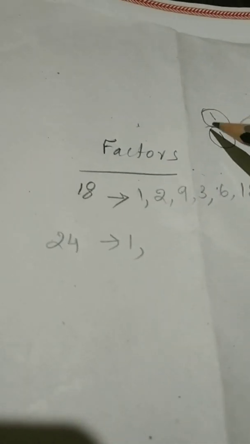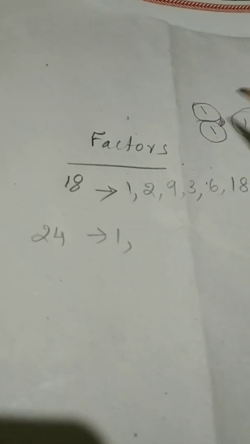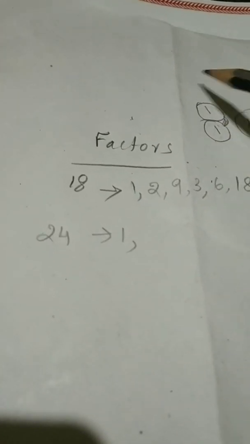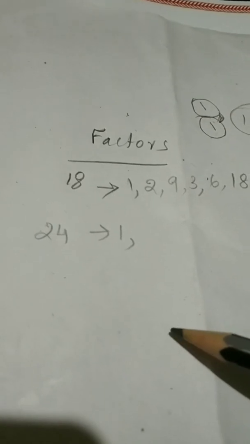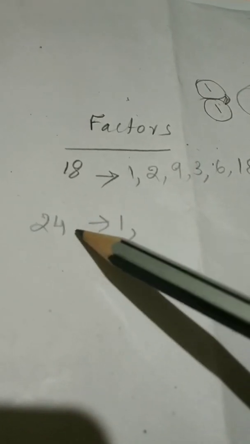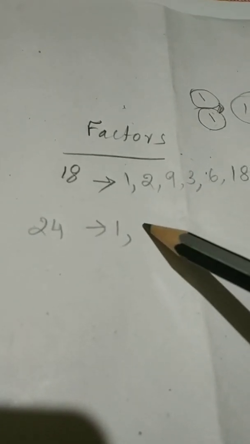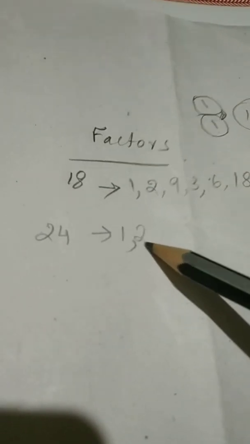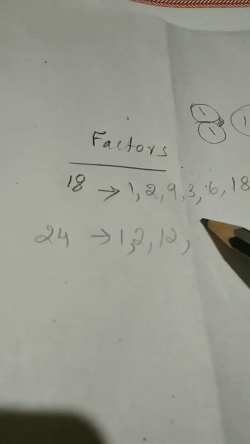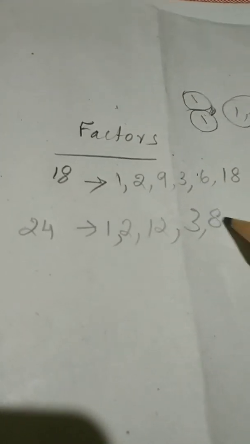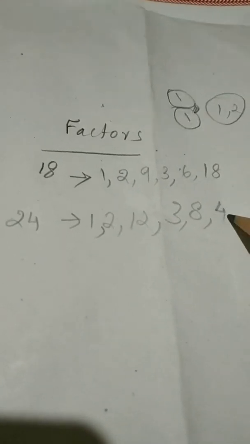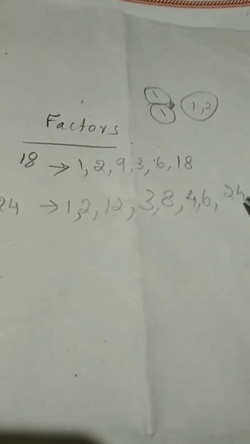Okay. Then that means in 1's table 1 is there. Any other table 1 is not there. But 1 is a factor for all numbers. Okay. Then 24: 1, then 2, then 12, then 3, then 8, then 4, then 6. Then 24 also is there.